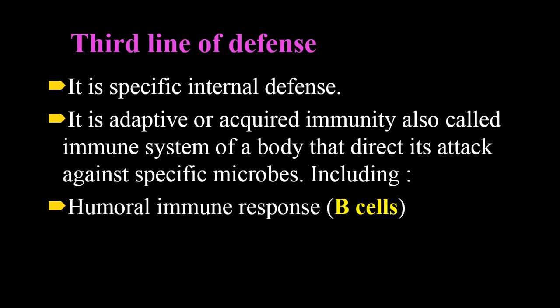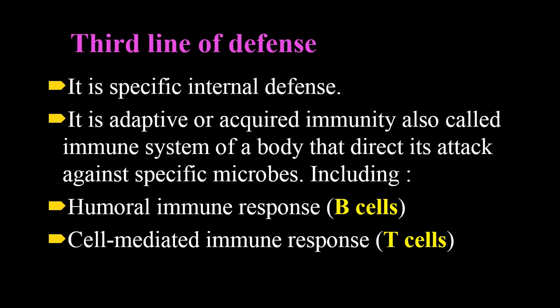And what things are involved in this type of defense mechanism? It has two types of cells. One is the humoral immune response cell, B cells, and second is the cell mediated immune response, that is T cells. So B cells and T cells are basically the basic types of cells involved in this type of defense mechanism. And besides this, macrophages are also present that act as engulfing particles, and phagocytic activity is done by these macrophages. So these three things are mostly involved in this type of defense mechanism.